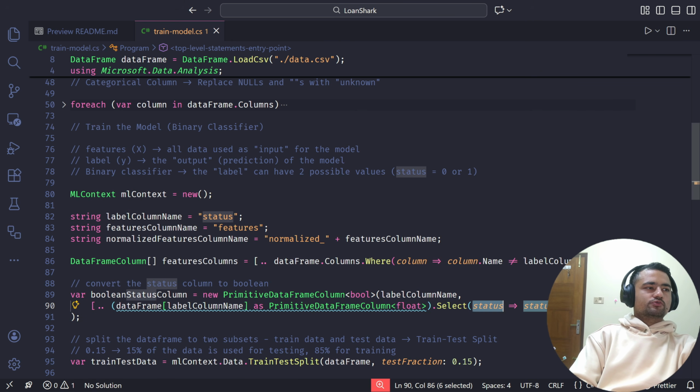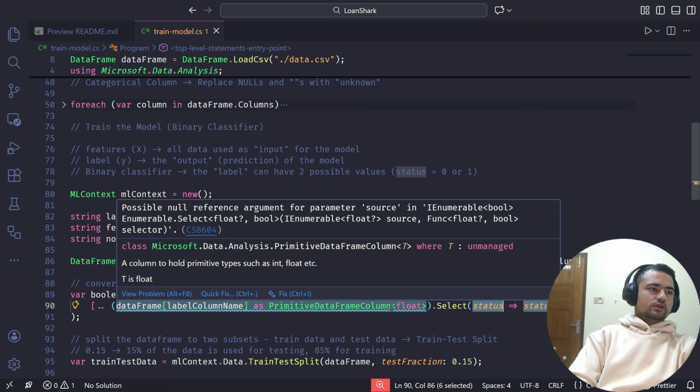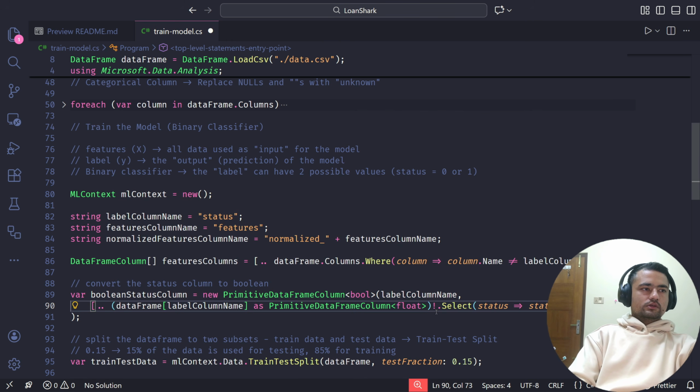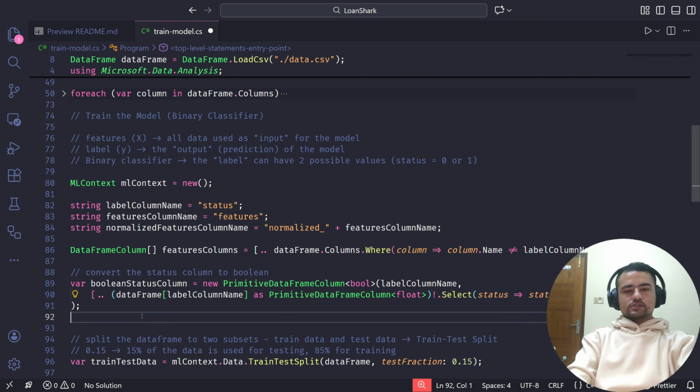So status equals to 1 will convert to true, and status equals to 0 will convert to false. Now to make this IDE happy, where it's saying that this column may be null because whatever the label column name, it may not exist in the data frame, but we know it does. So I'll just say this will never be null by adding this exclamation sign here. Okay, so this is the boolean status column.